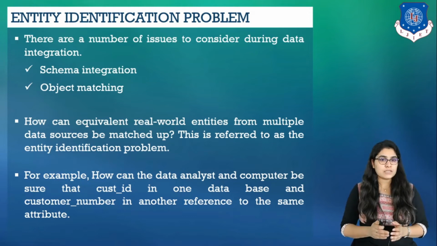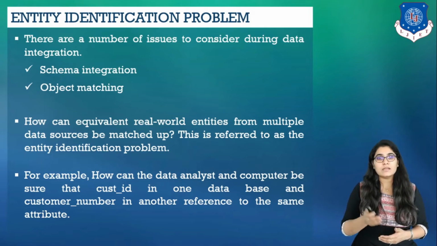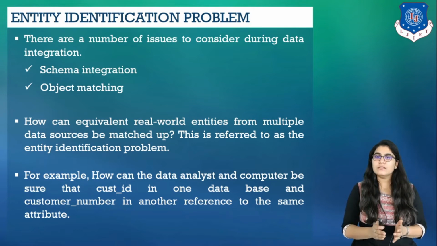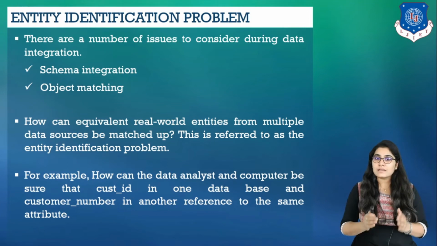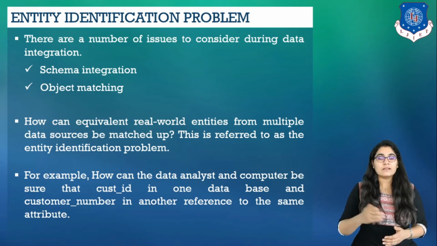Now the question is, how can equivalent real-world entities from multiple data sources be matched up? Now this is referred to as the entity identification problem. Say for example, how can the data analyst or the computer be sure that customer ID in one database and cust ID in another refer to the same attribute?